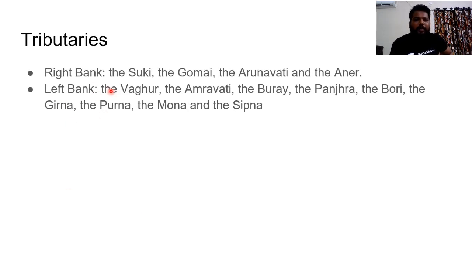And if you could see the tributaries, the Suki, don't remember all of this, just one or two tributaries whenever they would be in news, there would be 100% chances that we would have questions from those sections. Done. And if you see the left bank tributaries, Vagur, Amravati, Bura, Panjara, Bori, Girna, Purna, Mona and Sipna.